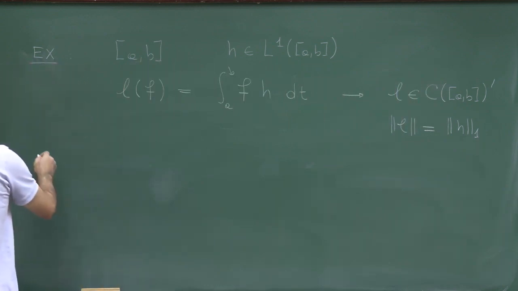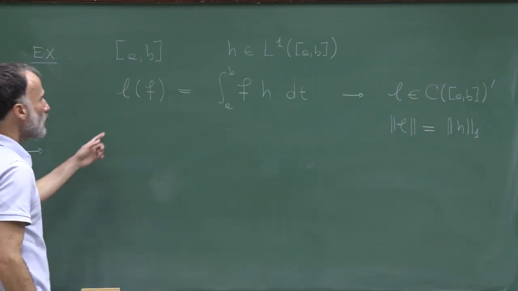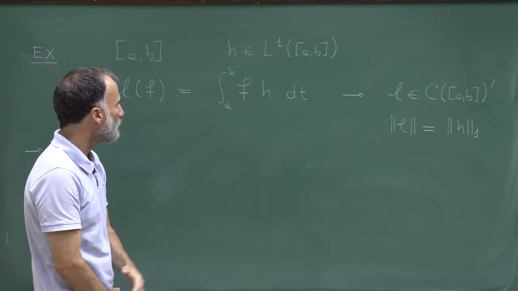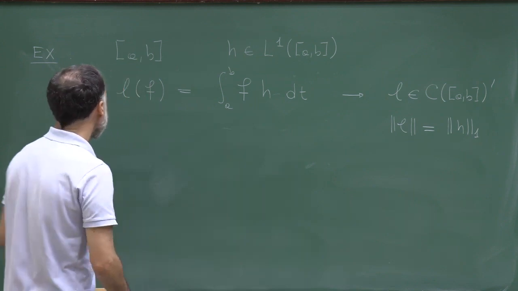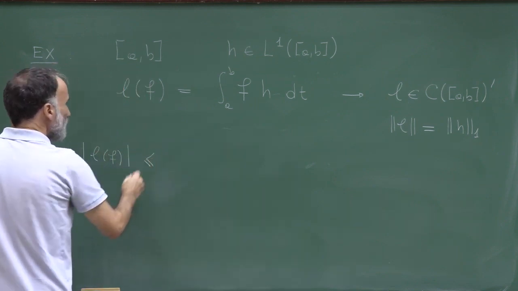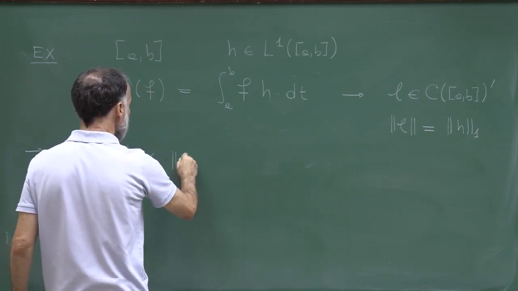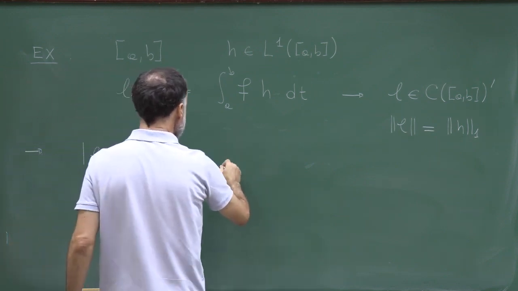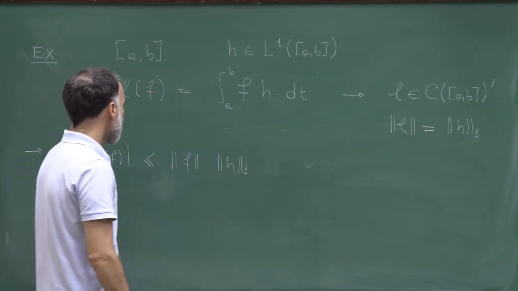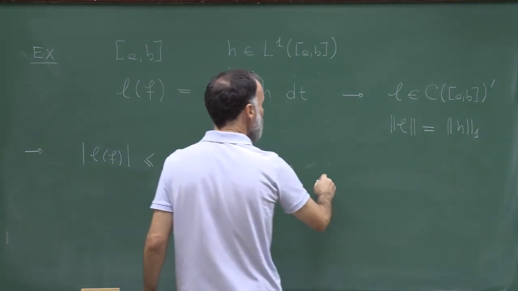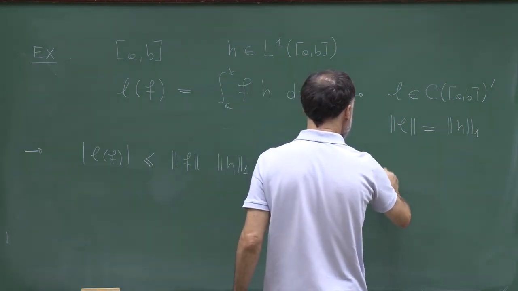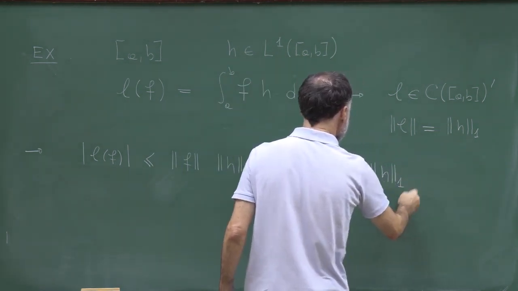So let's prove that. Well, this is well defined because f is bounded and h belongs to L1. It's linear, and L of f is bounded by the L infinity norm of f times the L1 norm of h, and therefore this implies immediately that the norm of L is bounded by the L1 norm of h.